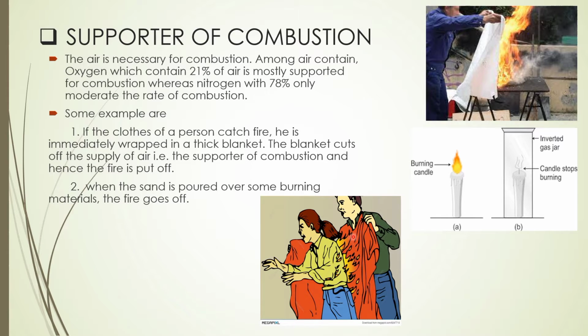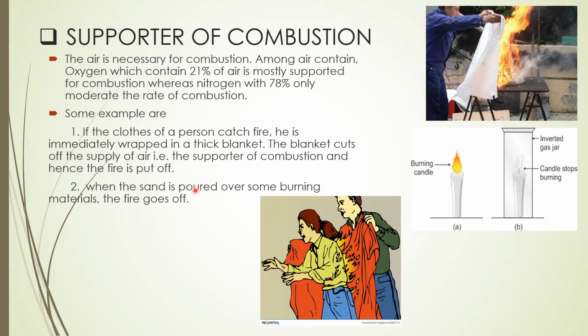Why is he wrapping the blanket? So that he will cut off the supply of oxygen. You see, the blanket cuts off the supply of oxygen, that is air, which is a supporter of combustion, and hence the fire is put off. So this is an example.